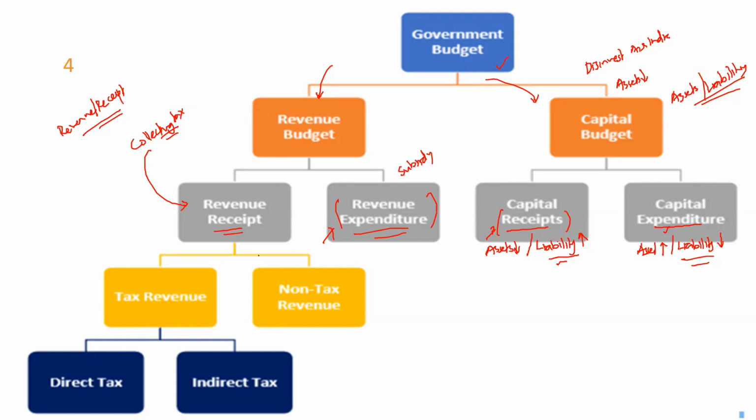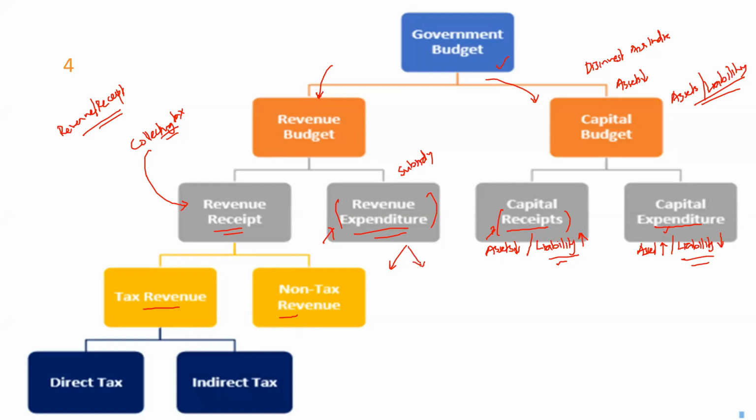The revenue receipt will largely have tax revenue and non-tax revenue. Non-tax revenue could be anything like the interest that you might receive on some loans that you gave a long time back, or any fees that the government gets as a result of some of its services. And even within the tax revenue, you can have direct tax and indirect tax. Now, regarding these expenditures, when you have a look at your NCERTs, they will have a couple of columns which would say plan expenditure and non-plan expenditure.